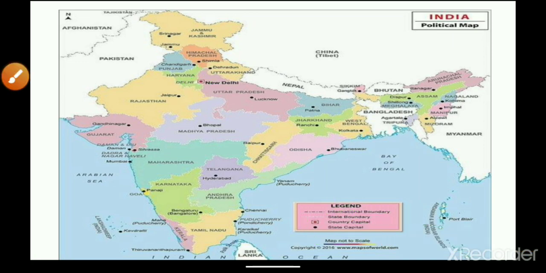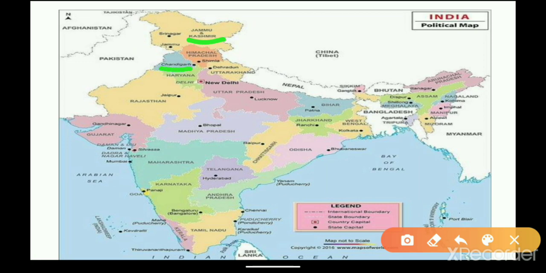Here you can find places like Jammu Kashmir, Punjab, Himachal Pradesh, Uttarakhand, Rajasthan, Gujarat, Madhya Pradesh, Maharashtra, Karnataka. These are all states you can find. And with the states you can find one dark dot, and there again you can find one name given. Those are the states' capitals. Now in this lesson we are going to see which states lie in which direction.